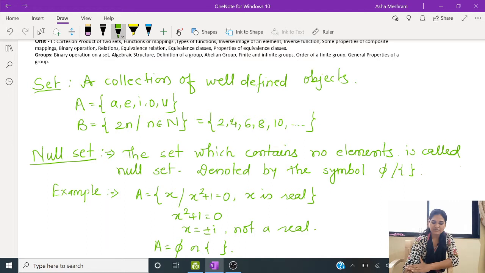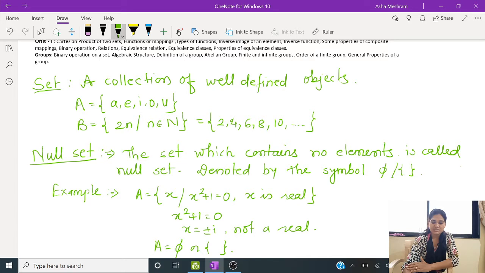We have 26 alphabets, out of which we have 5 vowels. So the set A is denoted as the collection of vowels from alphabets. Okay.